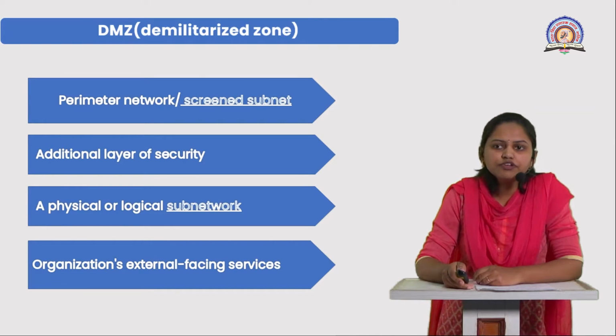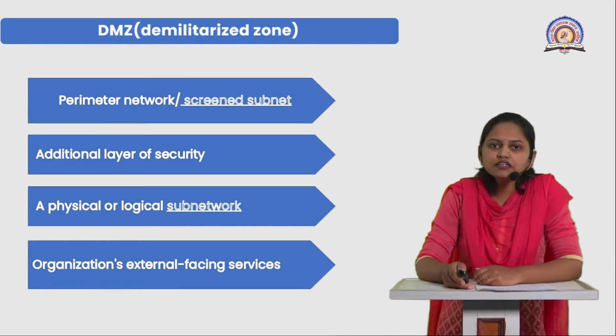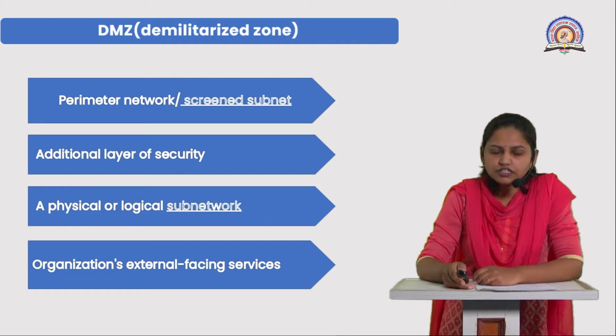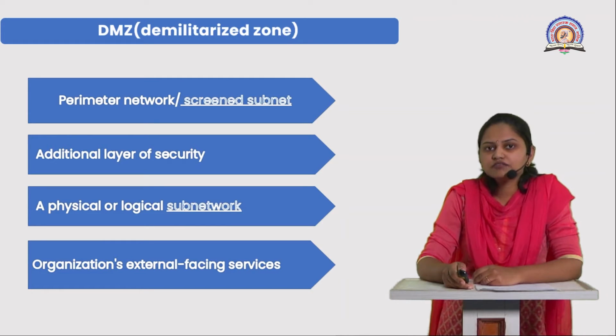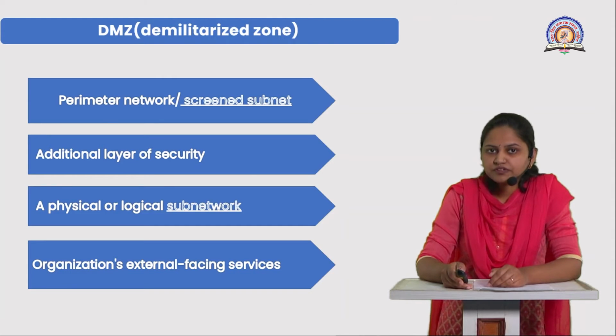And if you consider your organization, a DMZ divides the network into two parts: the first is the external network, and the second is the internal network, and it sits between these two parts.